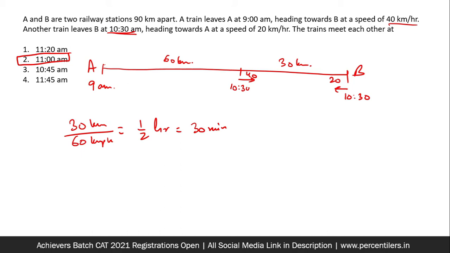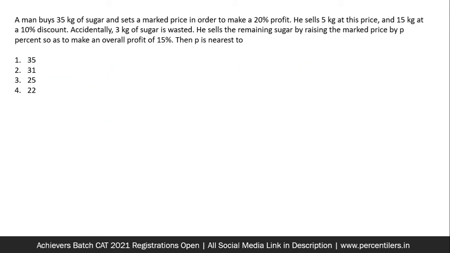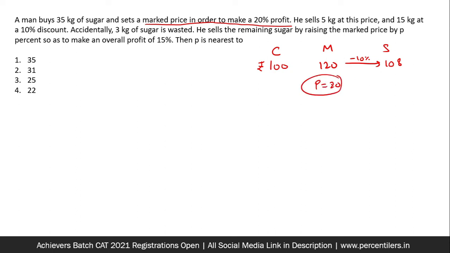Moving on to the fifth and the last question of the video. So before starting with the main course of the question, let me do the starters first. Okay, so let's say the cost price of each kg was 100 bucks and the marked price was 120. Marked price, in order to make a 20% profit, is nothing but a markup of 20%. So marked price is 120. Okay, and selling price after a 10% discount would be 108. So the profit here is 20 rupees, profit here is 8 rupees. Okay, with this I wish to start with the solution.